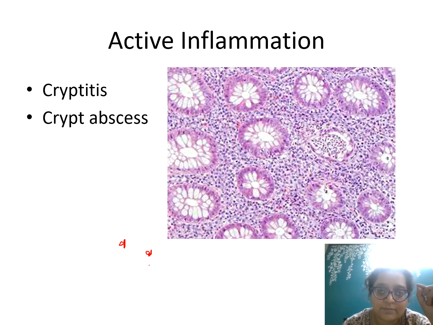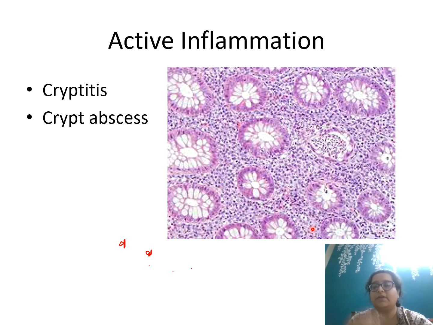They are not simple dots like this. These are lobes of neutrophils. So this is a feature of cryptitis. Here you see an almost destroyed crypt, destroyed by neutrophils, and the lumen of the crypt has something known as a neutrophilic abscess. And of course the lamina is very busy.